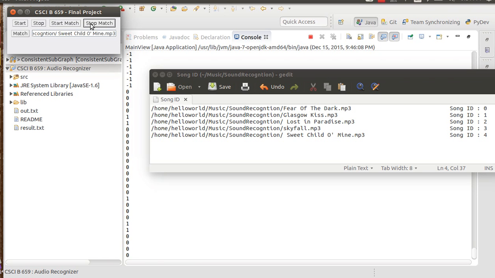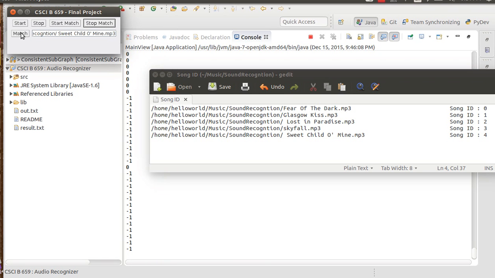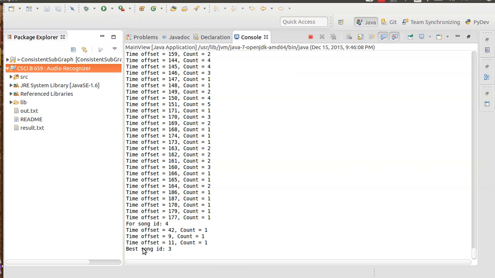Now I have clicked on stop match and I have played the song hardly for 5 seconds, and now on clicking the match, the console should print song ID 3. Let's see if it's correct or not. So the best song ID is 3.